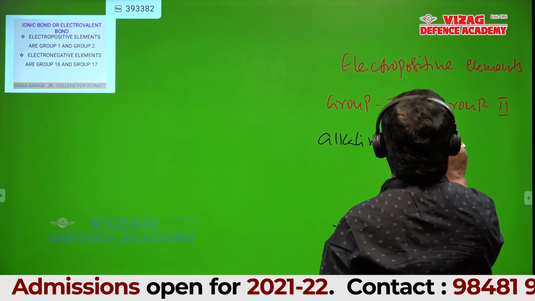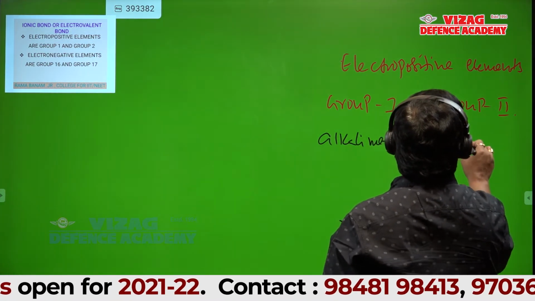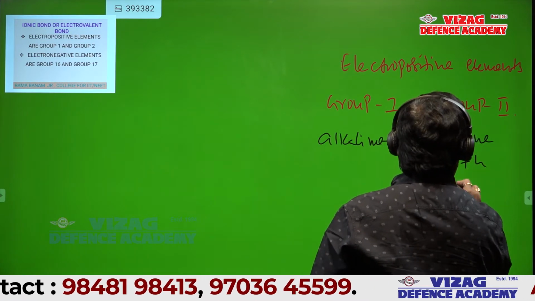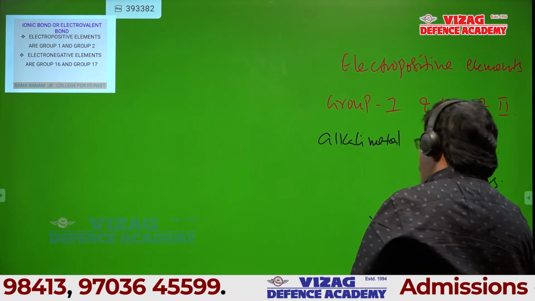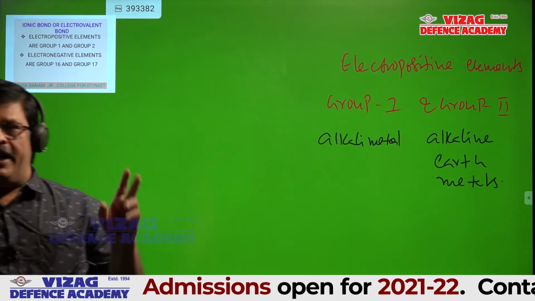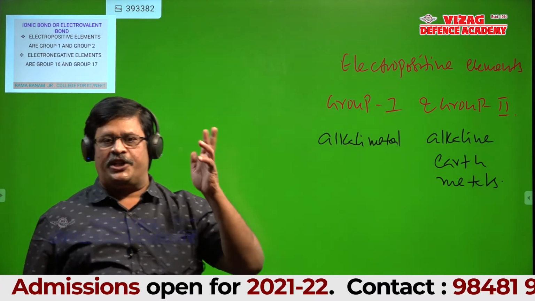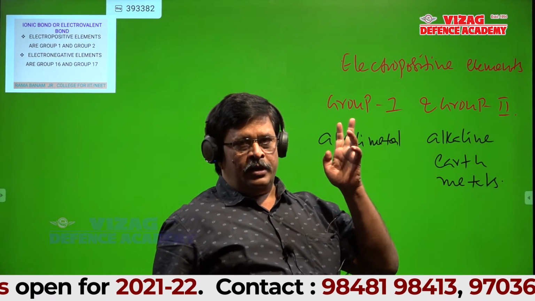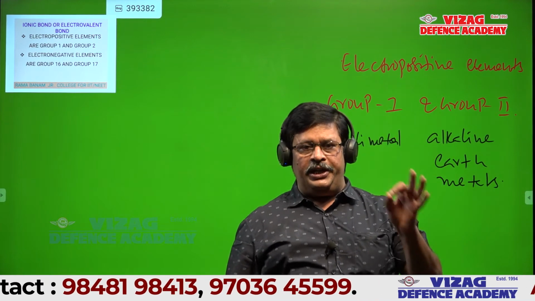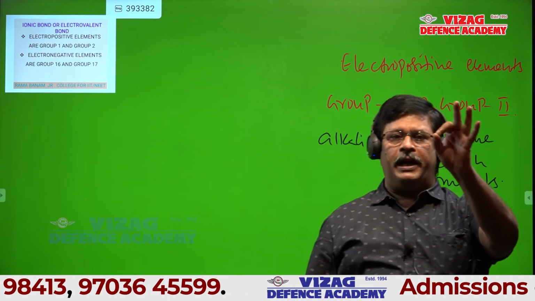Alkaline earth metals. So, in the long form of the periodic table, group 1 and group 2 are highly electropositive. The elements of these groups enter into chemical reactions by losing electrons.